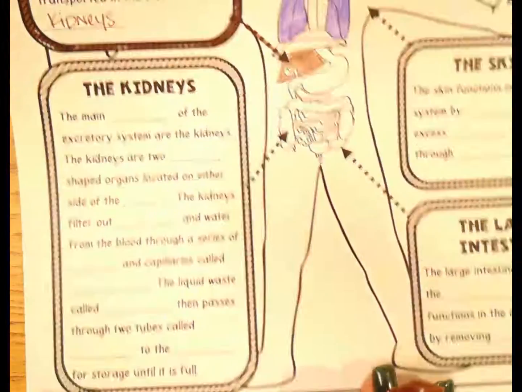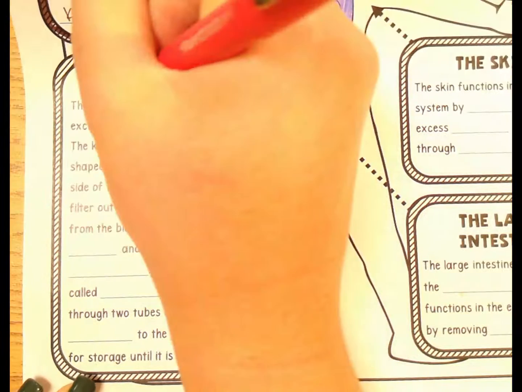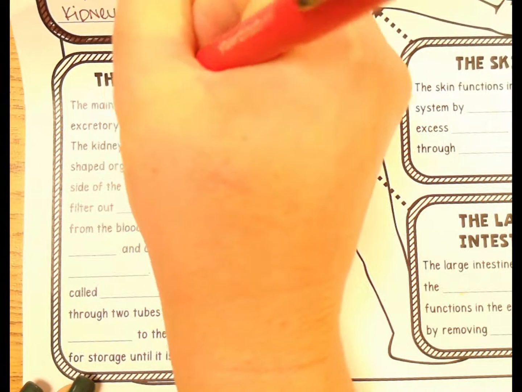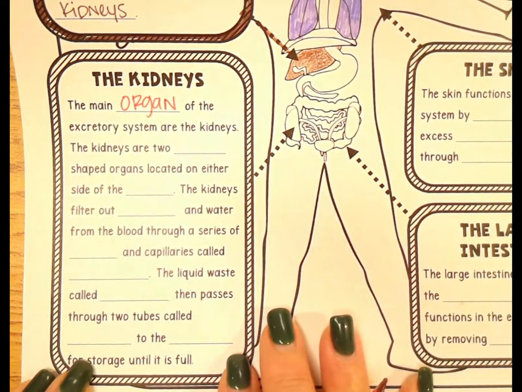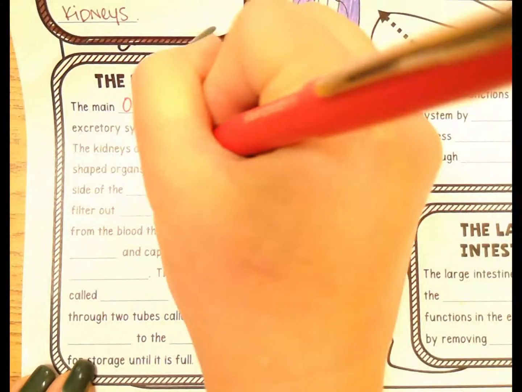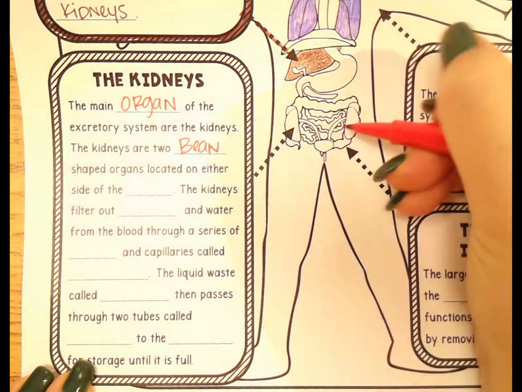So we're going to talk about the kidneys. And the kidneys are actually the main organ of the excretory system. And we're going to use red to talk about the kidneys. The kidneys are two kind of bean-shaped organs right here. You see them in the diagram right here on either side.